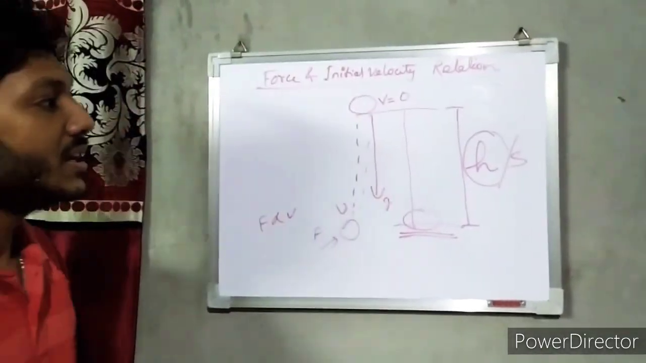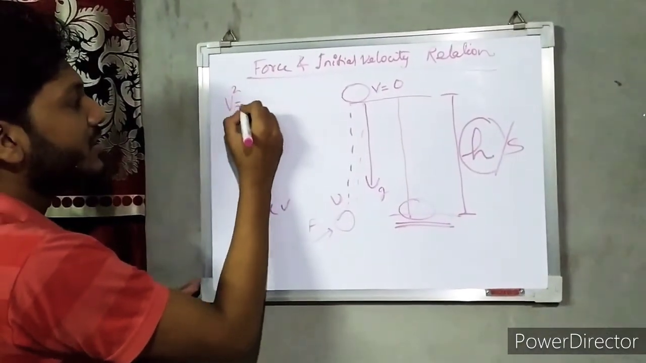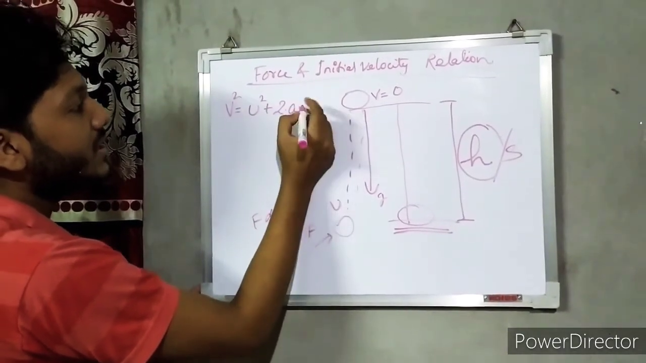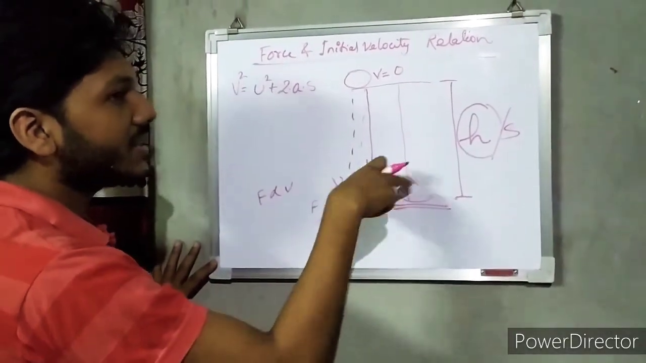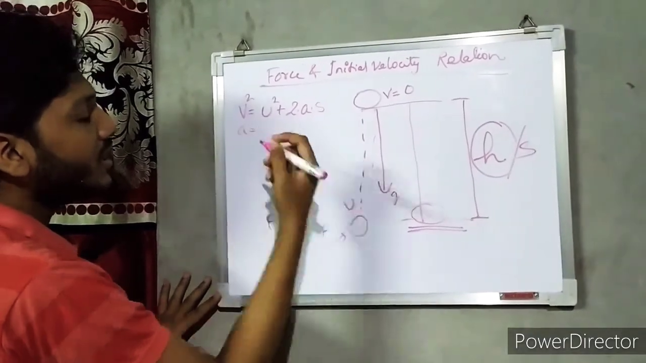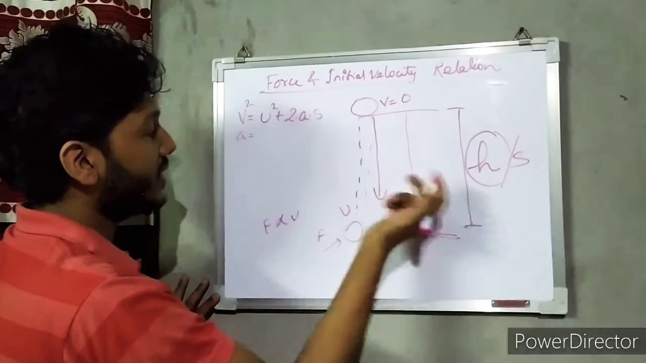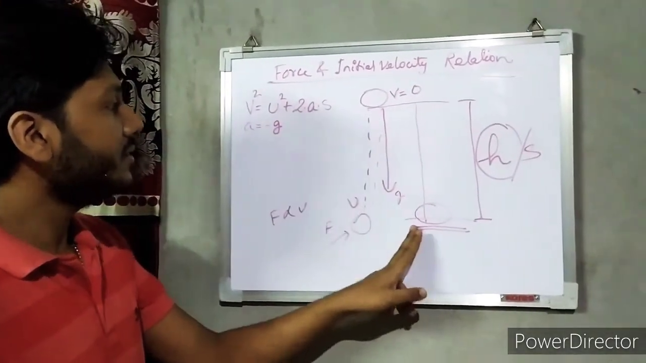From the equations of motion, we have final velocity squared equals initial velocity squared plus 2 into acceleration into displacement. Here acceleration is what? The work done is against gravity, so acceleration is due to gravity. We are doing the work against gravity, so I am considering acceleration as minus g, negative.